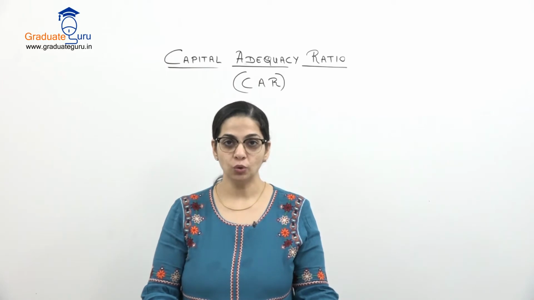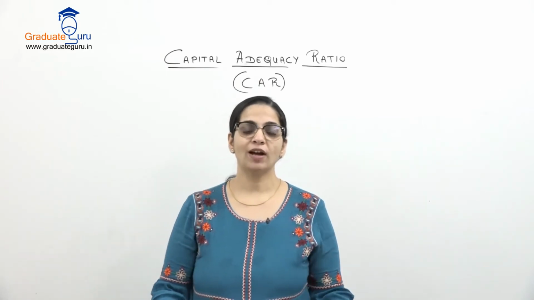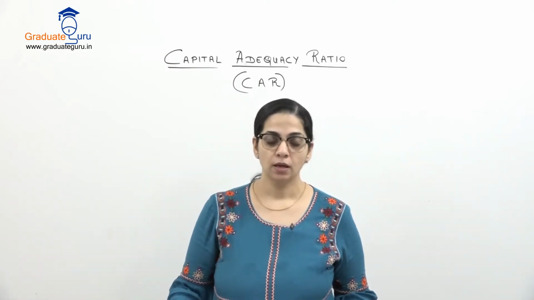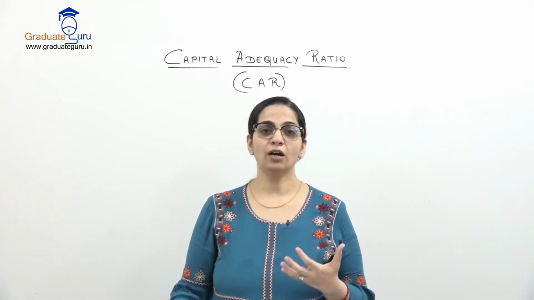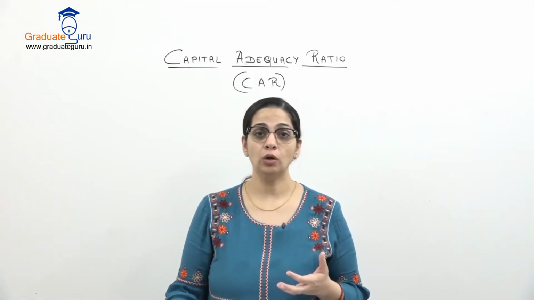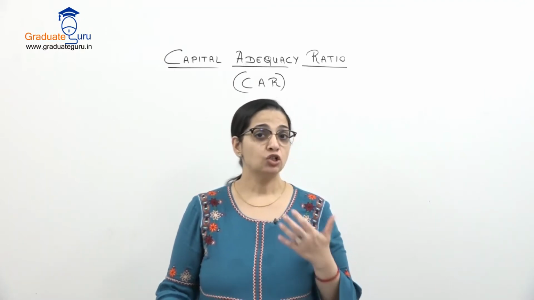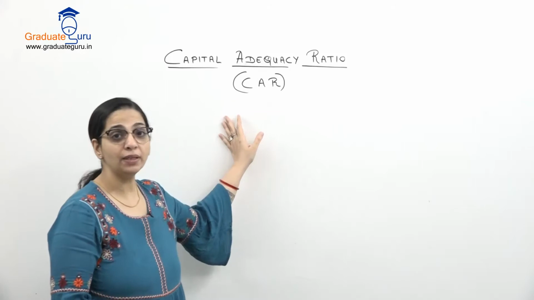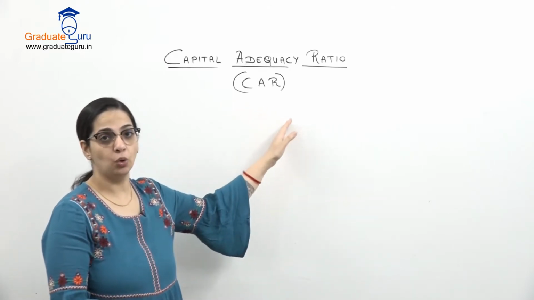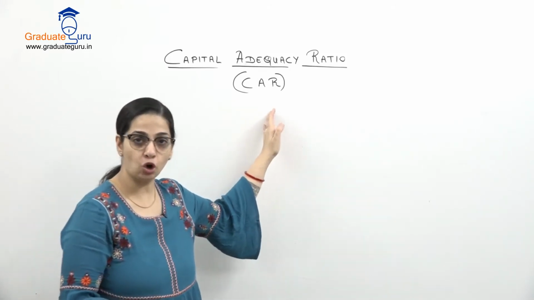Session at Graduate Guru. We'll continue with our topic, final accounts of banking companies. But in this session, we are going to calculate a ratio which is required to be maintained by banking companies. So that ratio is called your capital adequacy ratio, or CAR in short.